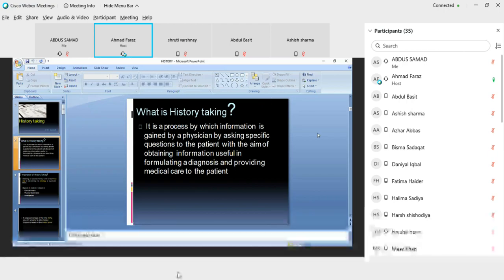So what is history taking? It is a process by which information is gained by a physician by asking specific questions to the patient with the aim of obtaining information useful in formulating a diagnosis and providing medical care to the patient.